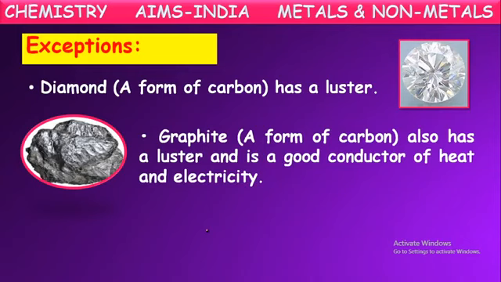One more exception for graphite. Even though it is a non-metallic element, it can conduct electricity. It is one of the good conductors of heat and electricity. It is just like the metals, it also can conduct electricity and heat through it. Okay? Graphite is a good conductor of heat and electricity, whereas diamond and graphite are lustrous.